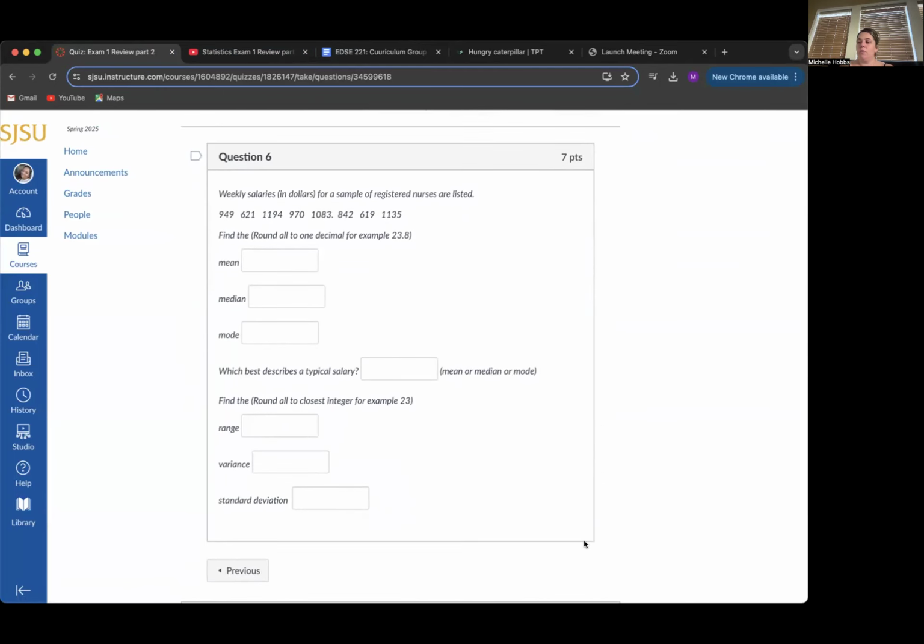All right, so moving on to question number 6, we have weekly salaries in dollars for a sample of registered nurses listed, and then we're going to find the mean, median, and mode.